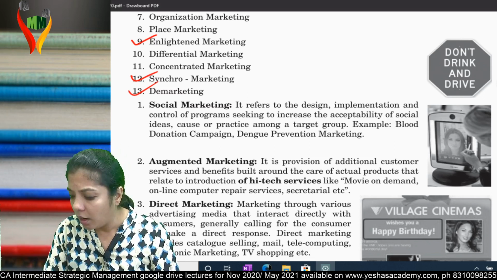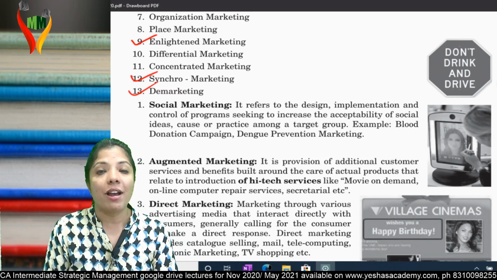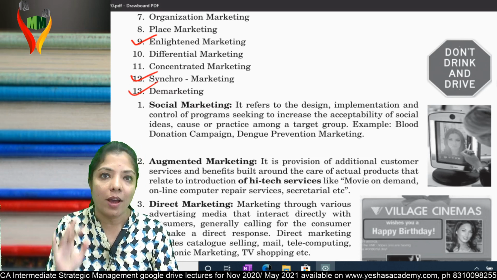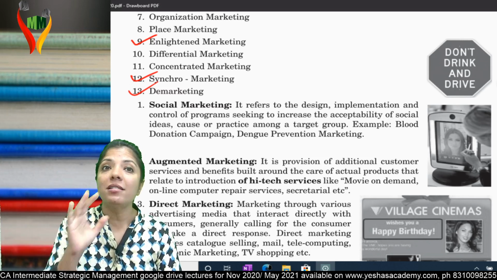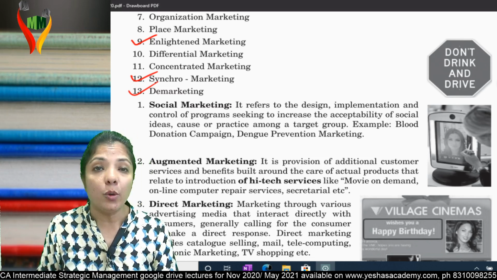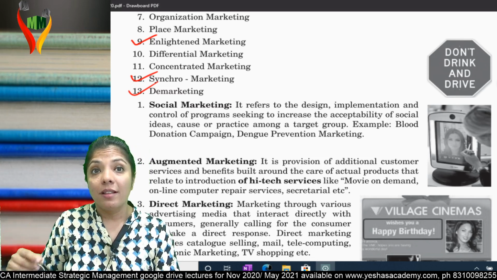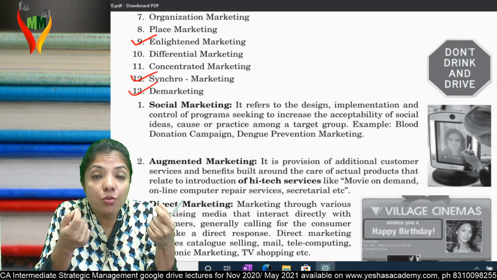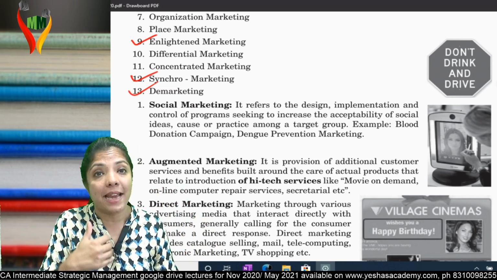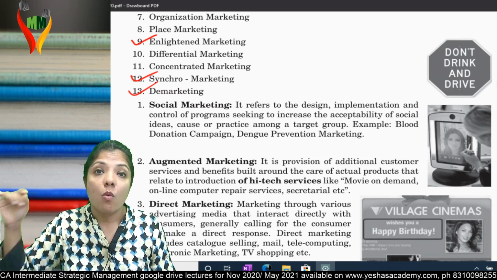For example, if suppose you go to shop to buy glasses, and you try 100 glasses, 100 frames, and after trying 100 frames you buy 101, and you come home after buying, first comment what will you get? This is not suiting your face, it is not looking nice on you. Now you can't do anything, you've already ordered it, the glass already fits, so nothing can be done. But now there is a technology where you can see which frame suits you. Lenskart.com, am I clear? That helps you to decide whether this frame suits you or not. Additional customer service with respect to technology.